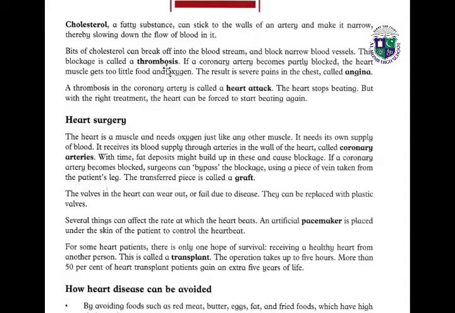This blockage is called thrombosis. So this term is thrombosis. If a coronary artery becomes partially blocked, the heart muscle gets too little food and oxygen, and this results in severe pains in the chest. It is called angina. Thrombosis in the coronary artery is called a heart attack.